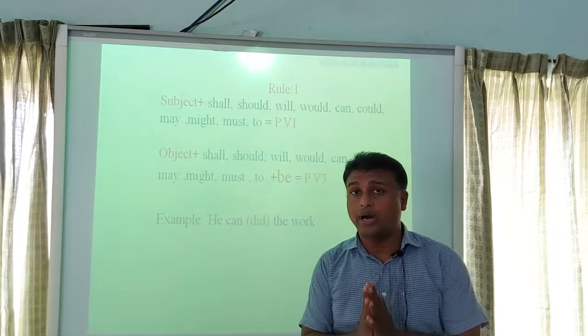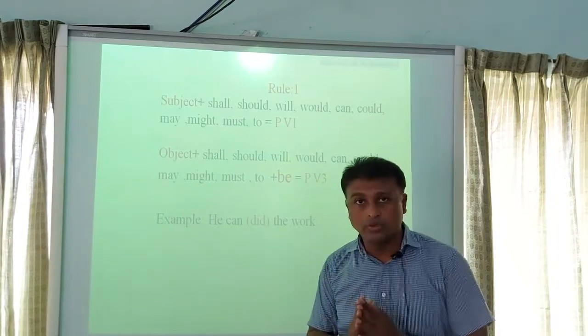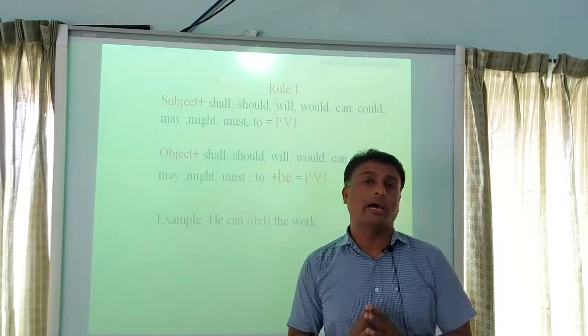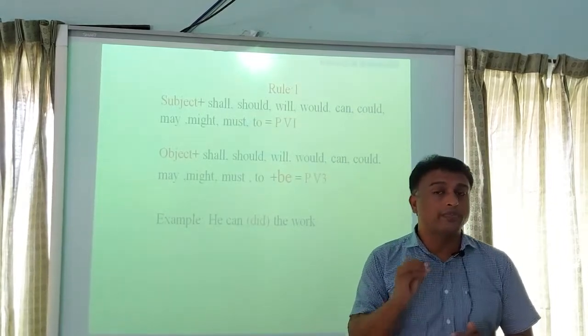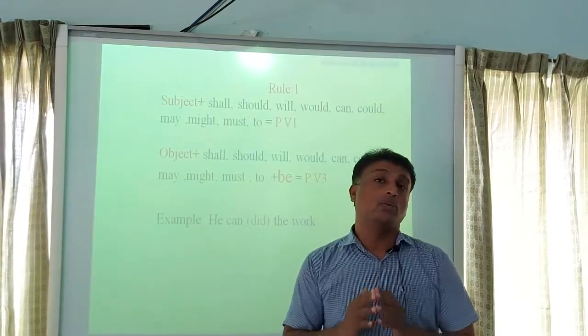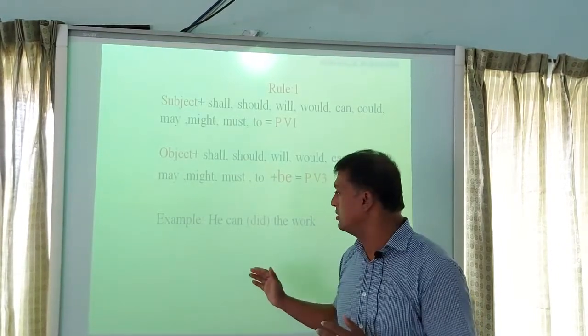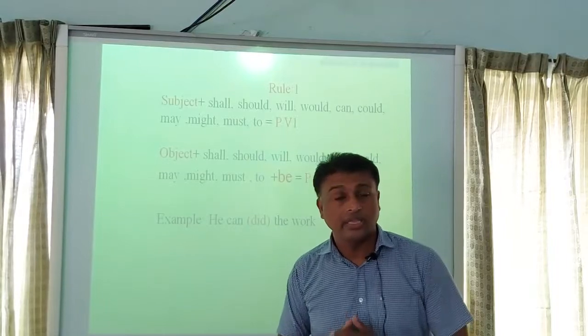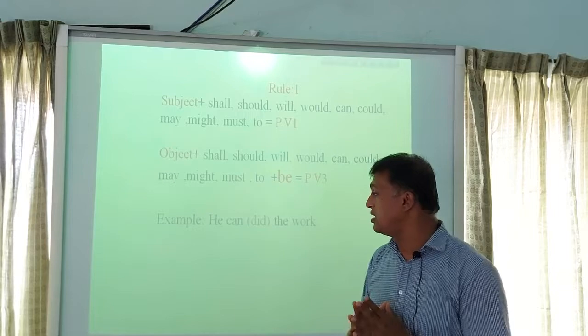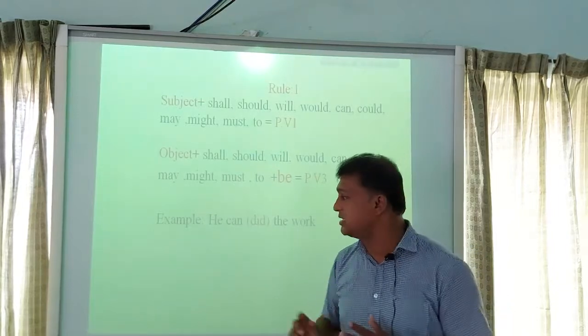The verb 1 of did is do and verb 3 of did is done. Now the question is, which form will we write here? Actually, it totally depends on the sentence. If the sentence is in active mood, then we will write verb 1, that means do.